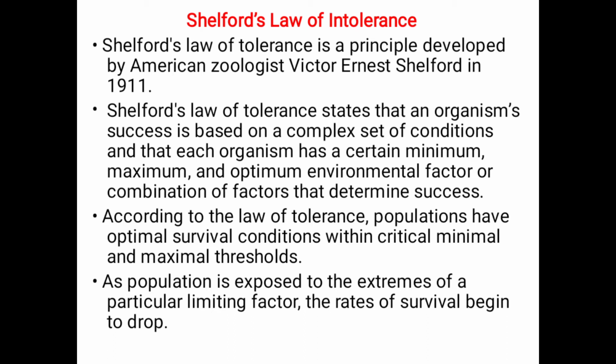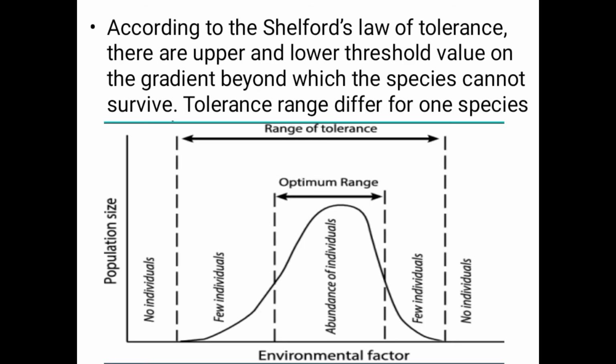So, in 1911, this law was developed by the American zoologist Victor Ernest Shelford, and he said that an organism's success is based on a complex set of conditions. According to Shelford's law of tolerance, there are upper and lower threshold values on a gradient beyond which species cannot survive.